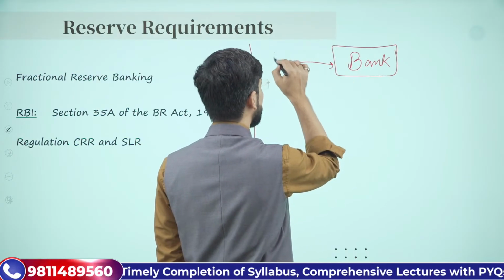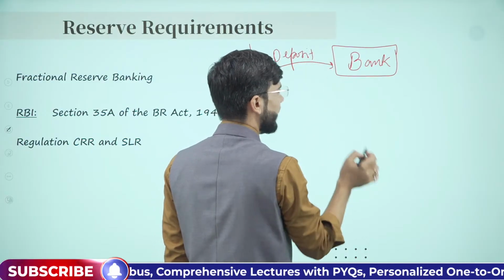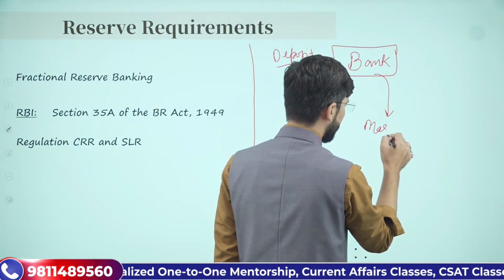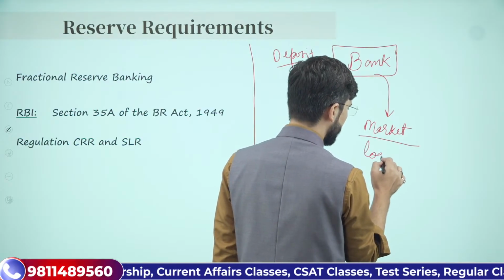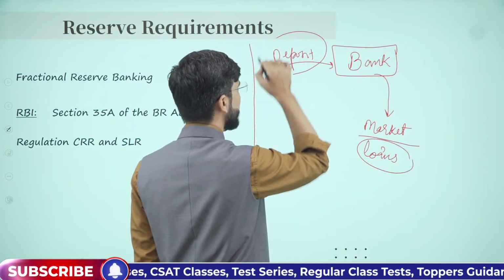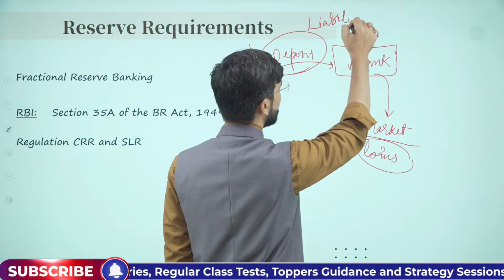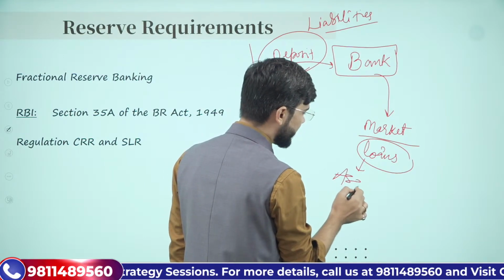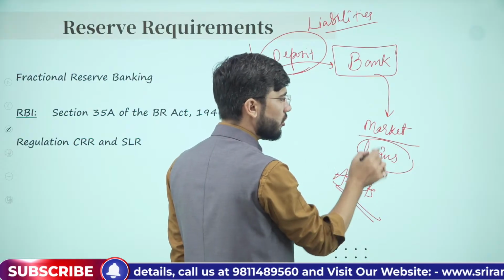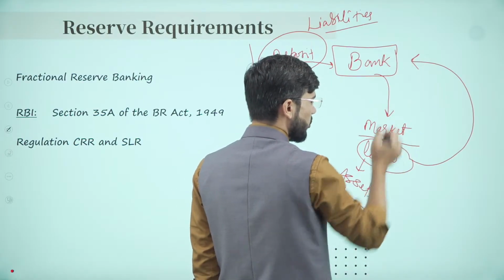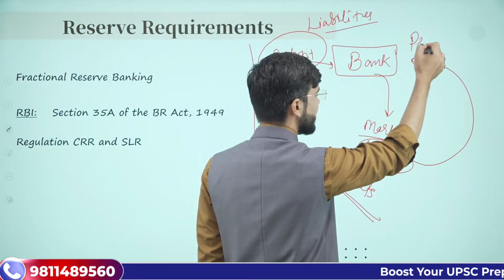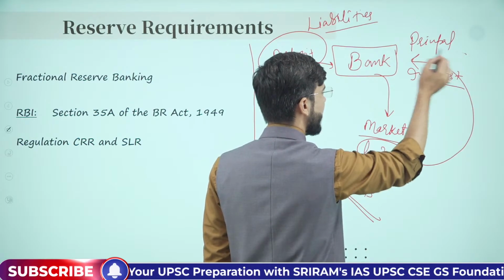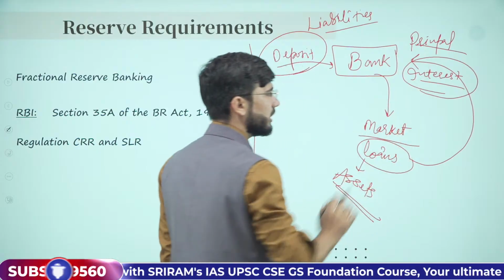They collect money from depositors. They release this money in the market and they create loans. Now, if these deposits are liabilities for banks, it means that these loans are actually assets for banks. So, this loan will help the bank to earn two things. One is the principal amount will be paid back, plus the interest on this loan will be paid back. Therefore, the bank will earn interest also on this.